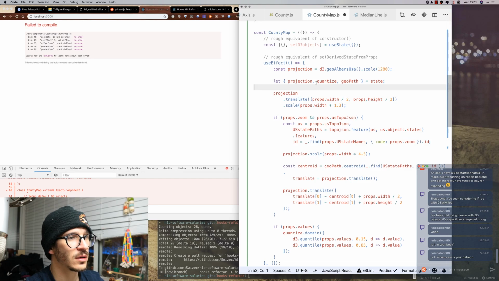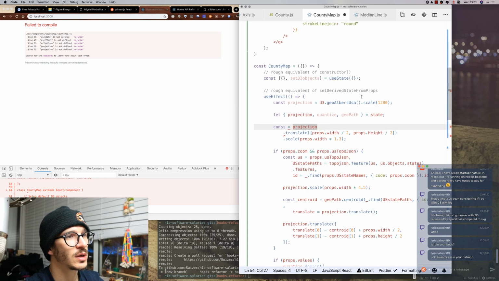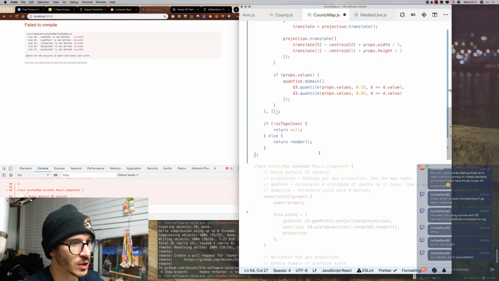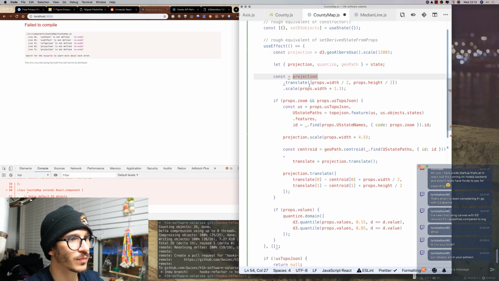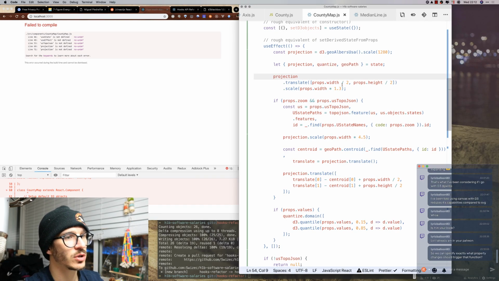So instead of projection coming from state, we're gonna define it from scratch. We're gonna say const stateProjection, and before our projection was, oh, it's just dot projection. So this updates the projection itself. So projection,